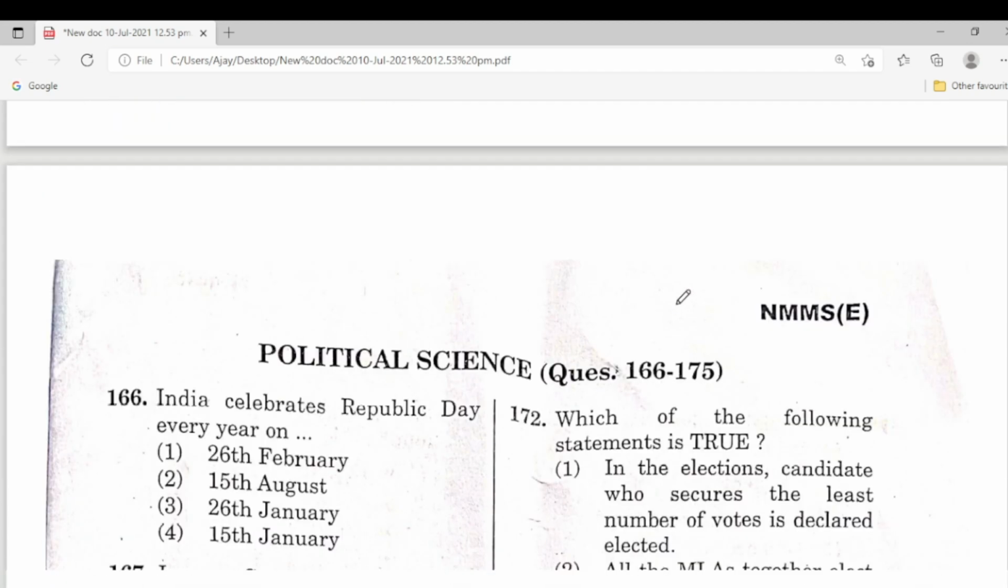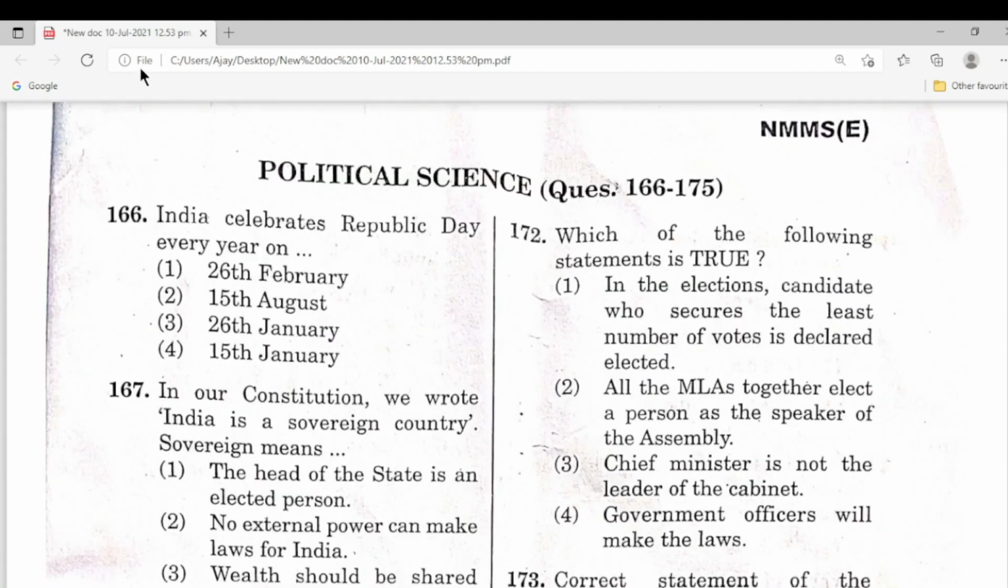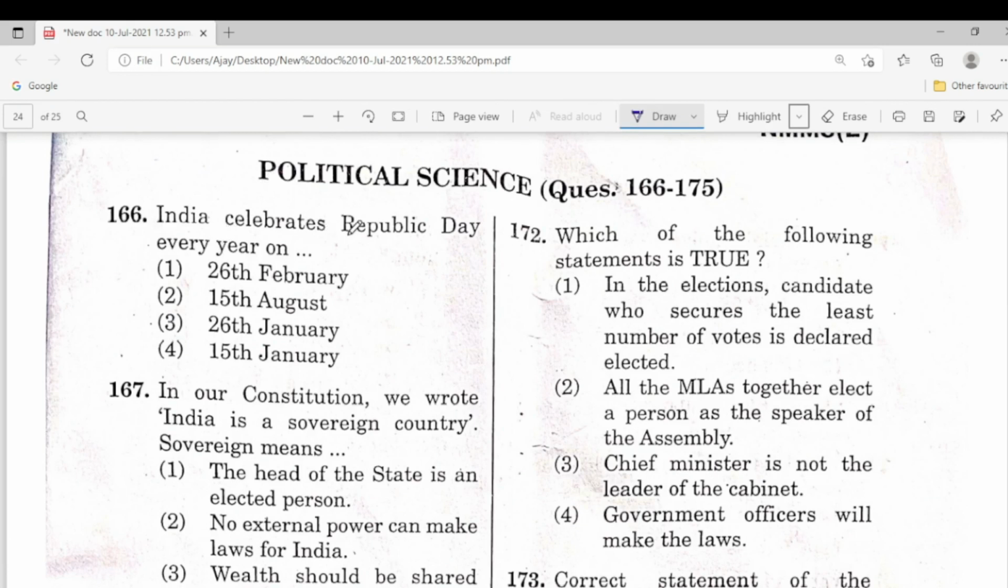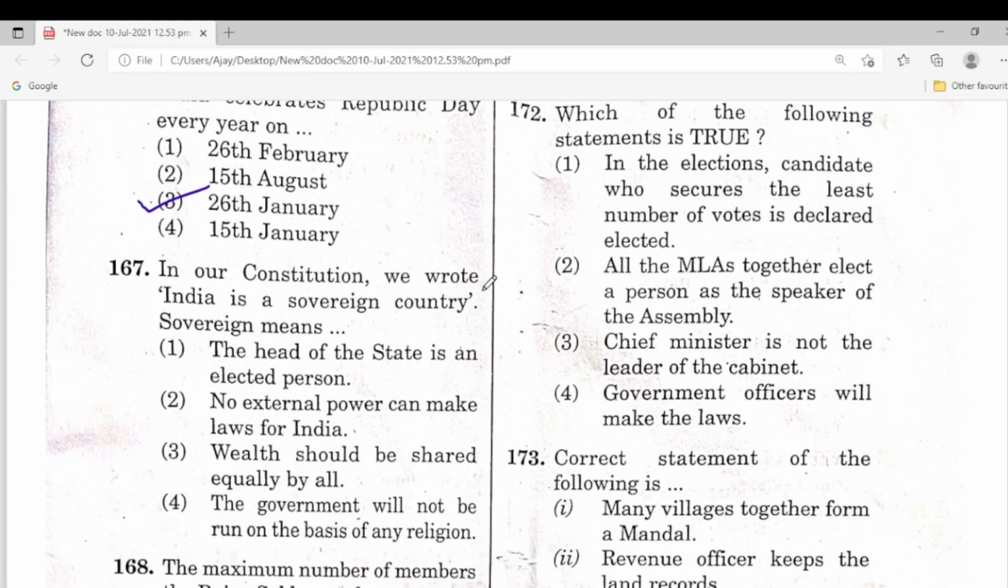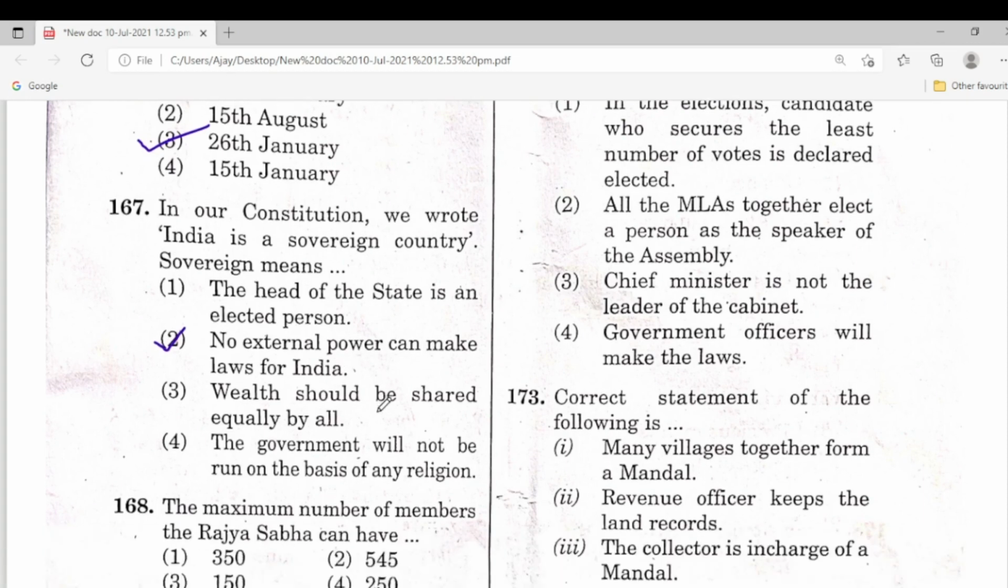Next one, political science. India celebrates Republic Day every year on, 166, 26th January is the right answer. 167, in our Constitution we wrote India is a sovereign country. Sovereign means no external power can make laws for India. The second one is the correct answer.